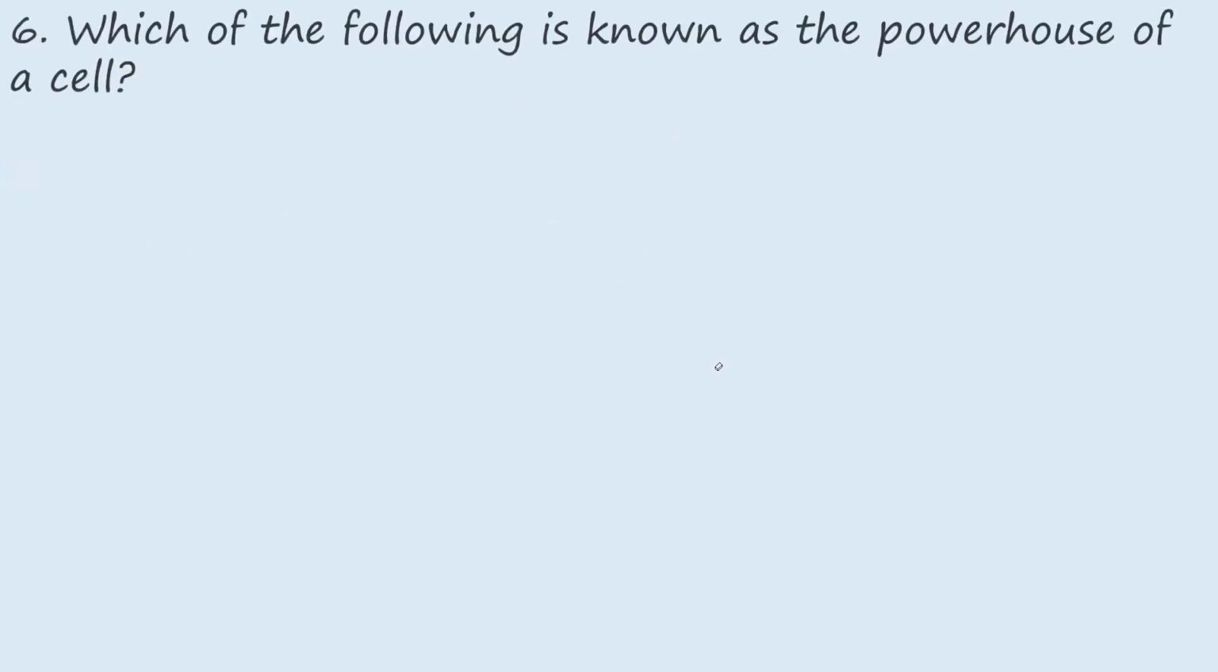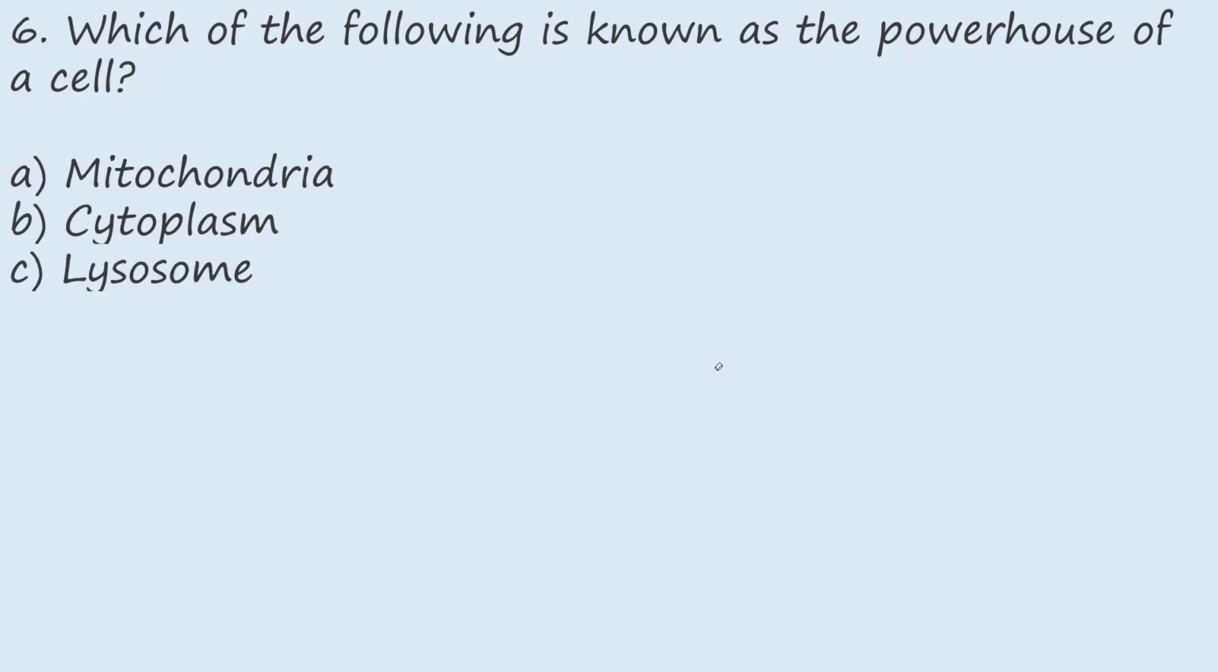Then question 6. Which of the following is known as the powerhouse of a cell? A, mitochondria, B, cytoplasm, C, lysosome, D, nuclei. The answer is mitochondria. When we say powerhouse of a cell, it means the part of the cell that provides energy for survival and the maintenance of cellular activities. Mitochondria generate a lot of ATP, that is adenosine triphosphate, which makes the cells survive and maintain all cellular activities.